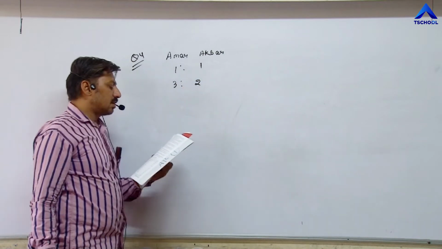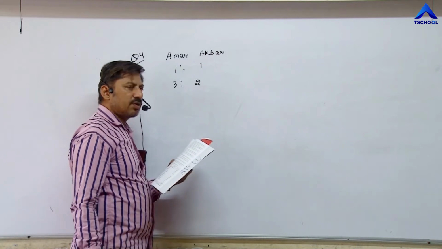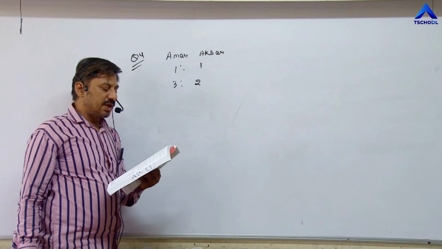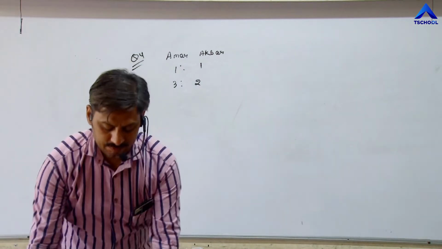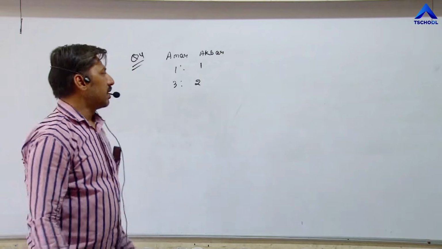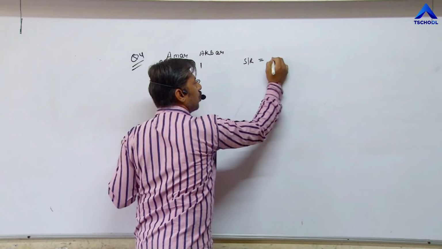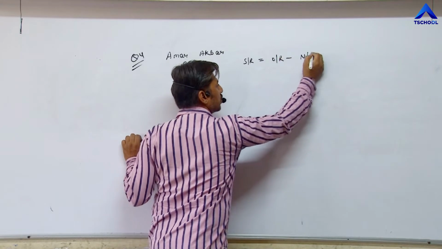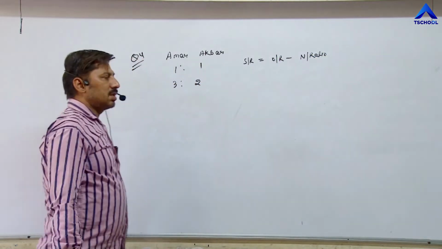Under these circumstances, calculate what sacrifice has been made by each partner, which means we have to calculate the sacrificing ratio. The formula for sacrificing ratio is old ratio minus new ratio.